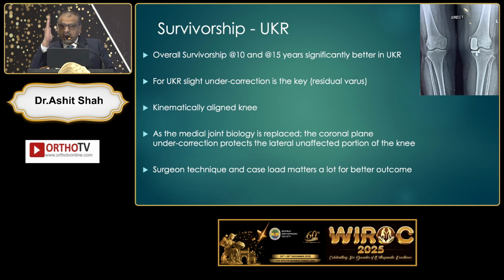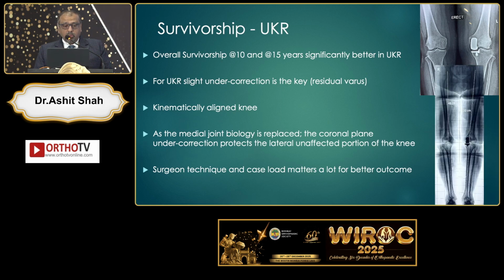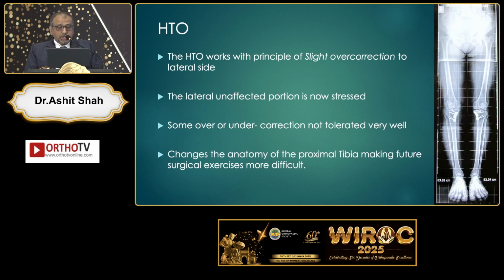For UKR, slight undercorrection is the key, which we can achieve very well now with robotic surgery as well. It's a kinematically aligned knee, and the medial joint biology is replaced. So even if you undercorrect the deformity, it is loading the implant. Surgeon technique and case load matters a lot for better outcome. While HTO works on slight overcorrection, you are actually loading the lateral compartment, and some over or undercorrection of the deformity can cause a problem.